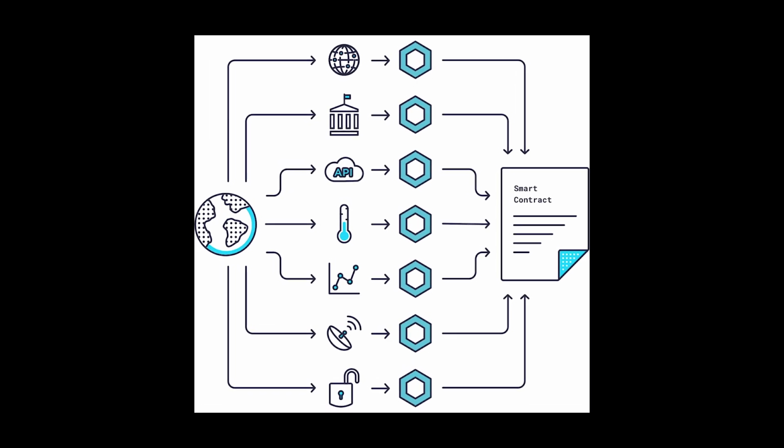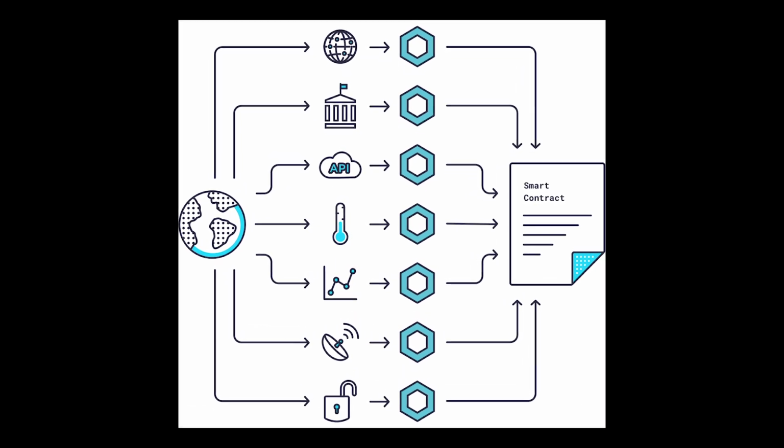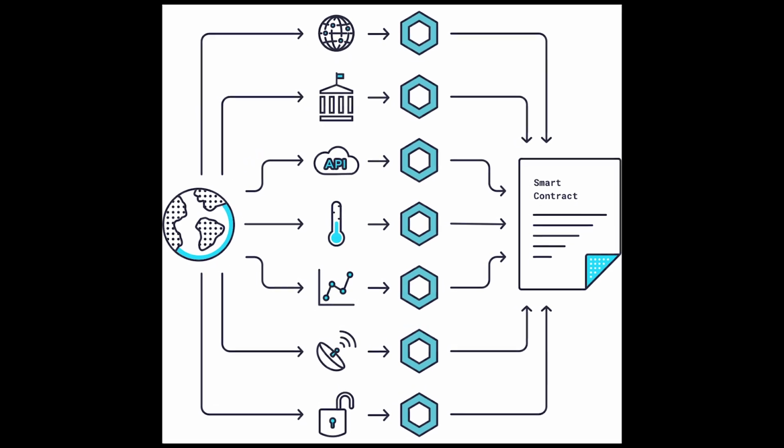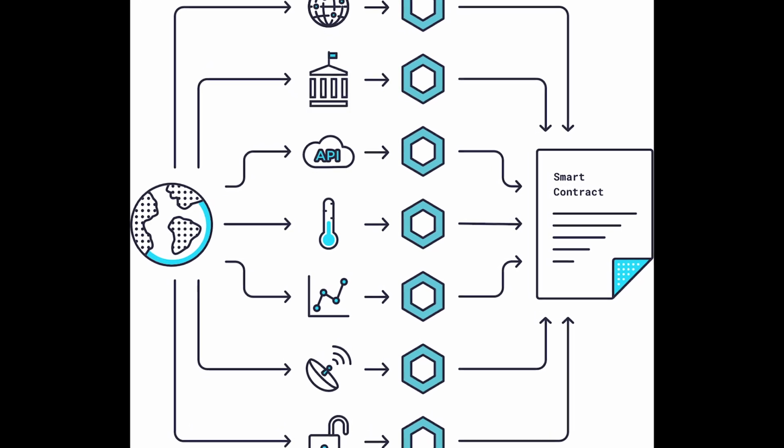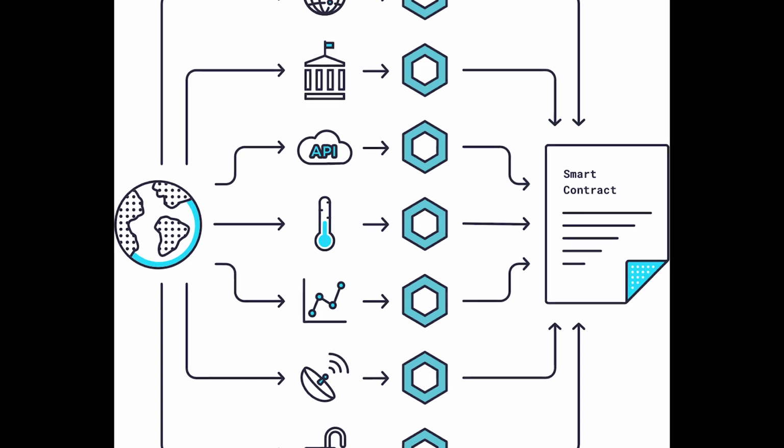You can think of ChainLink kind of like a decentralized and trustless API that delivers all sorts of real-world data to smart contracts. The way ChainLink is able to do this is by having a decentralized network of oracles, which provide external data, and these oracles stake their Link such that they have something on the line to lose if they provide faulty data. So when a smart contract needs some kind of external data from the real world, it makes a request to the ChainLink network. And these oracles then fetch this data, and ChainLink takes a look at all of this data and decides which data is correct using a majority rules process.